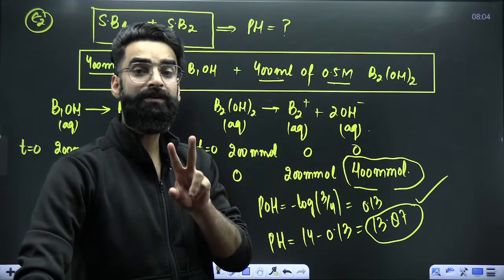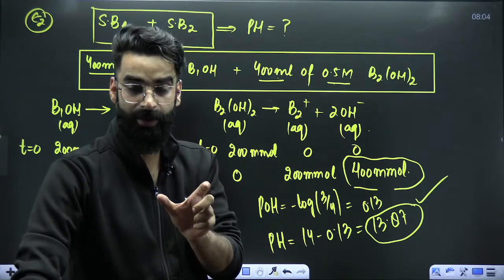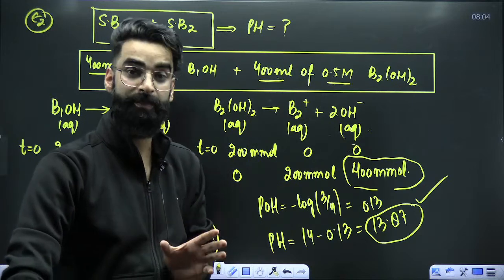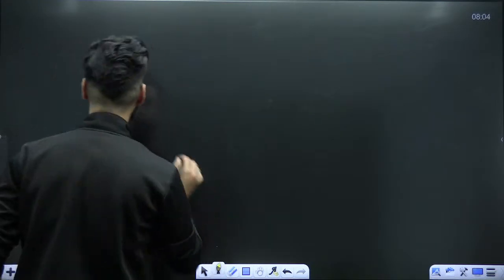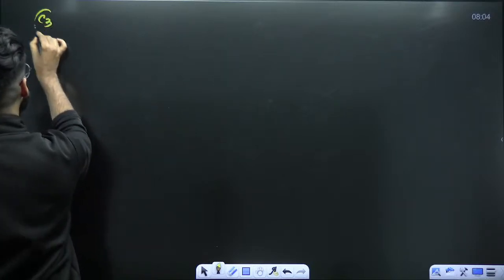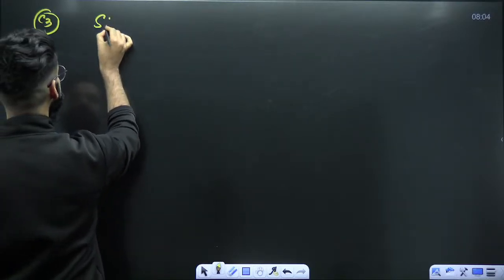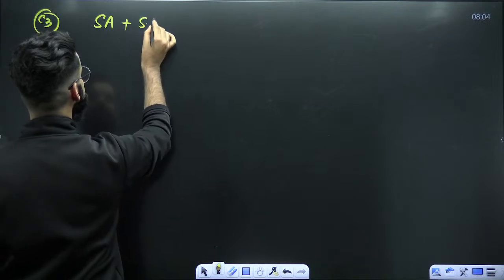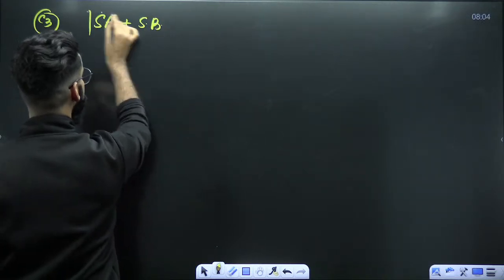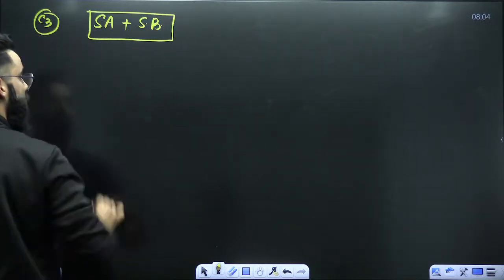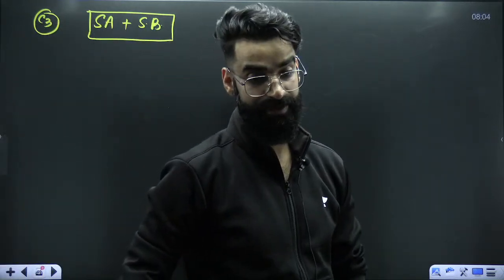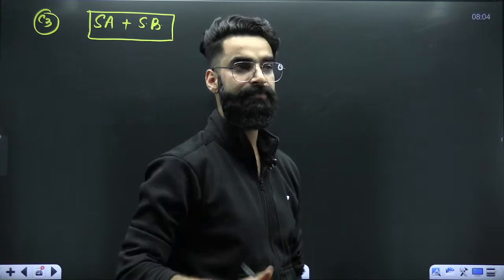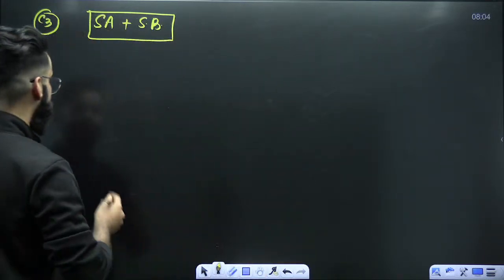So we talked about pH of the mixture containing two strong acids, pH of the mixture containing two strong bases. Now, what is the third case? Third case is pH of the mixture containing a strong acid and a strong base. Let's try to understand. This is slightly different, but it's simple at the same time.